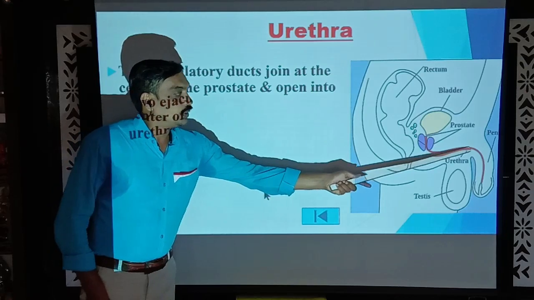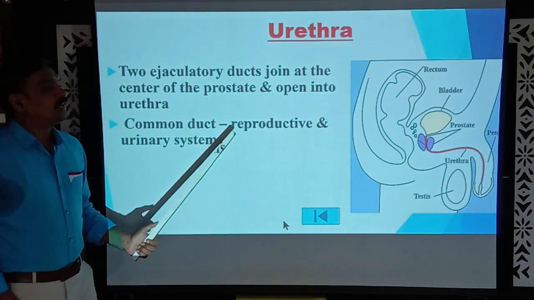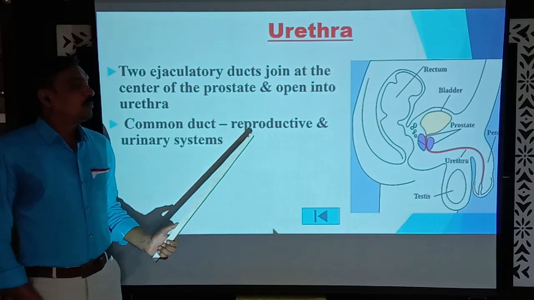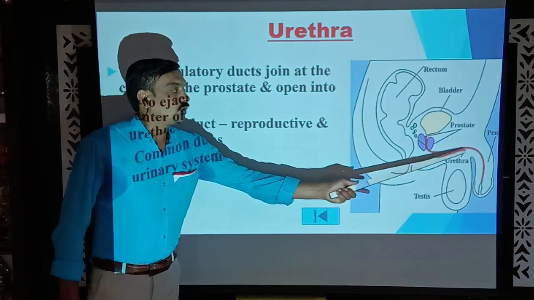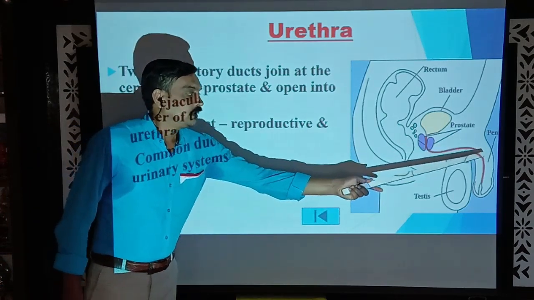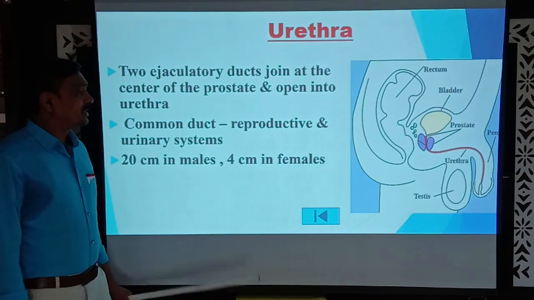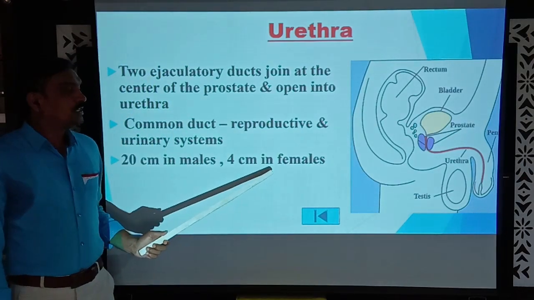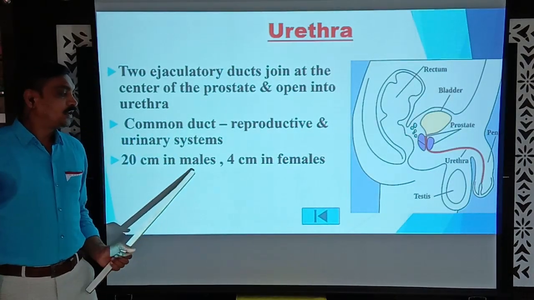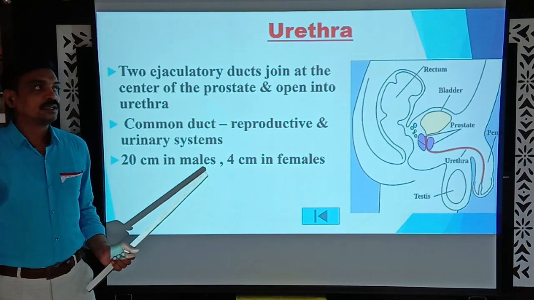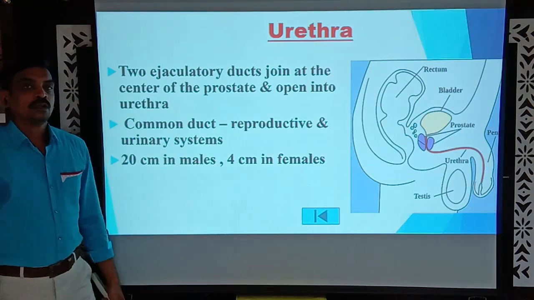comes out as urethra. This is the urethra, and it is a common duct or a sharing duct both for the reproductive system and the urinary system. That means the urine and the semen, both of them pass through. Okay. It is 20 centimeters in males, whereas it is 4 centimeters in females. Can you tell me why the urethra is 20 centimeters in males, whereas it is 4 centimeters in females? You can Google it.